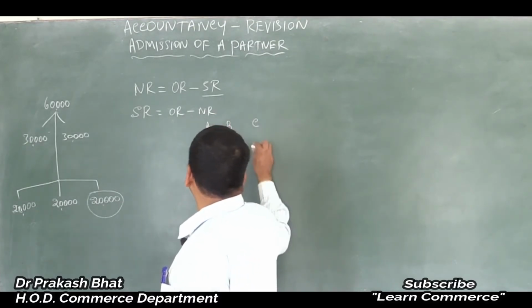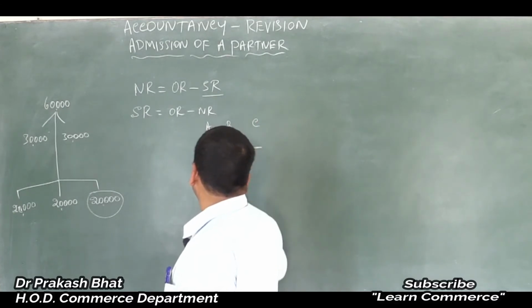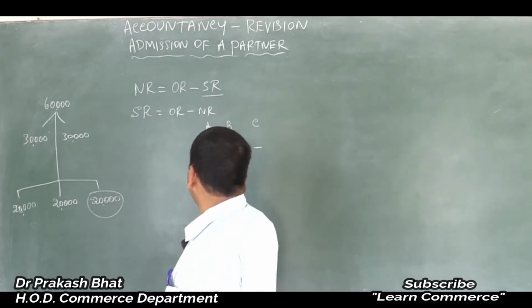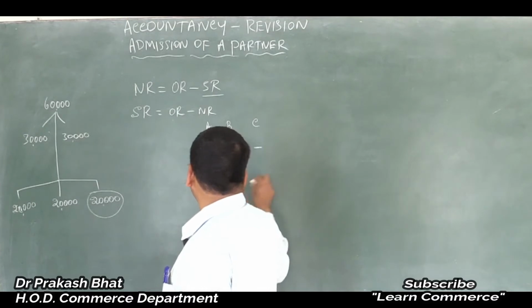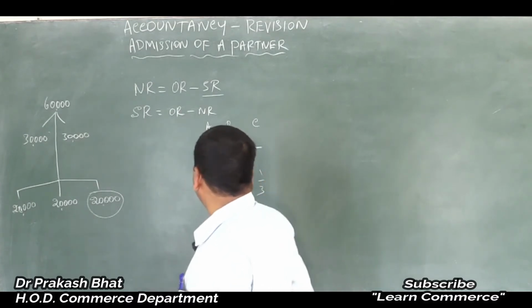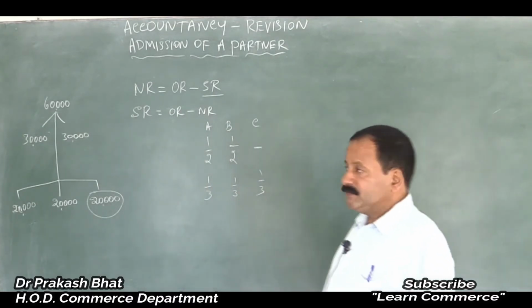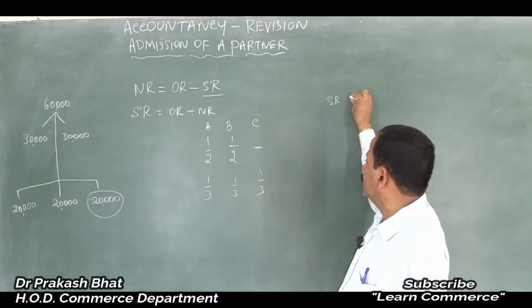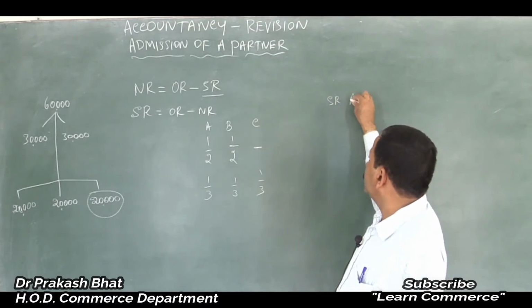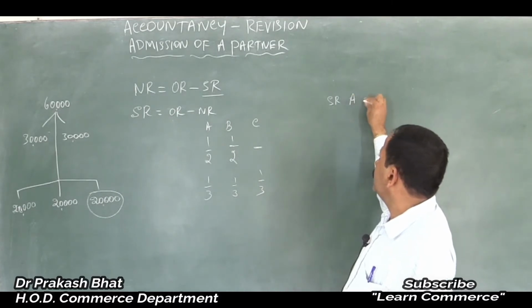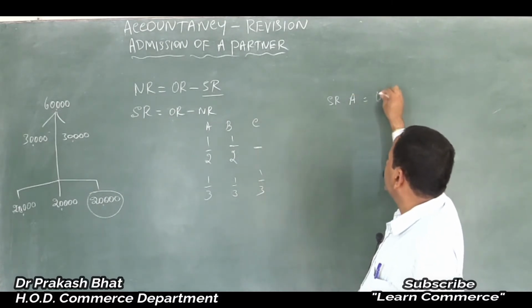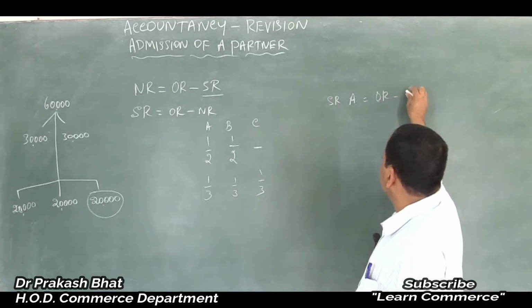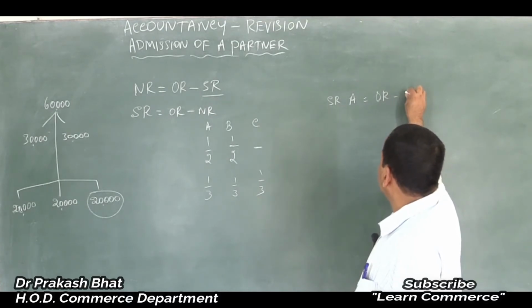To put it symbolically, earlier it was 1/2 and 1/2, A and B. After the entry of C, they will share in equal proportions again, 1/3, 1/3 and 1/3. So the sacrifice ratio of Mr. A is equal to his old ratio minus his new ratio.